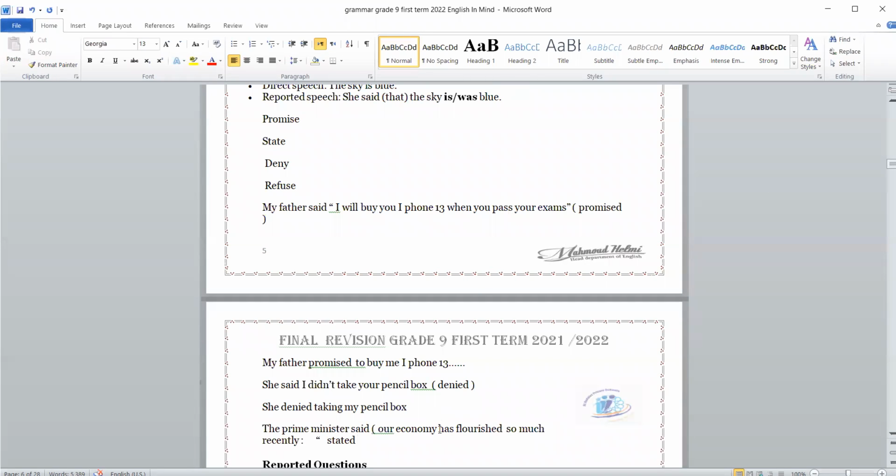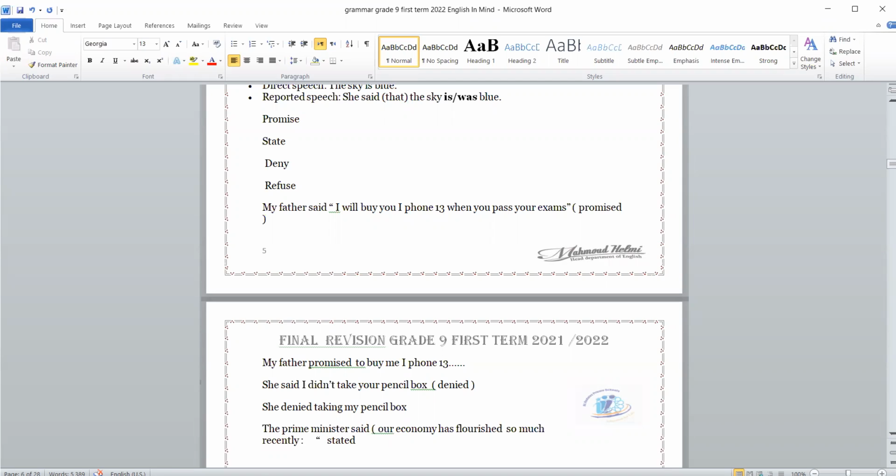we follow the same rules of changing the sentence to the reported speech, and we change the tense to the past. The prime minister said, our economy has flourished so much recently.